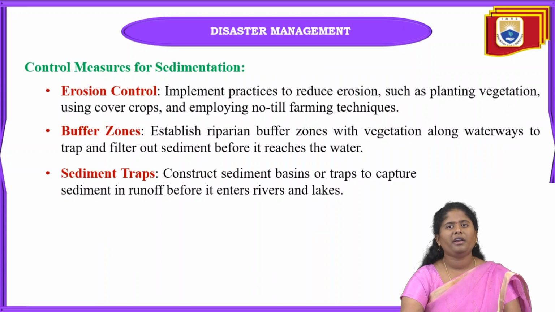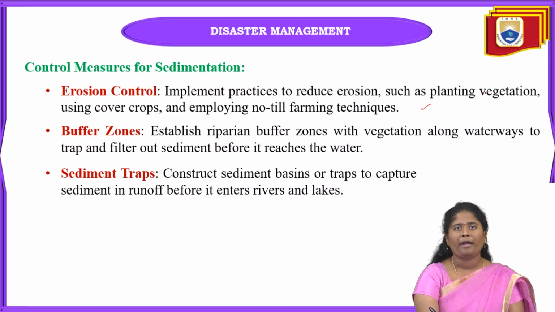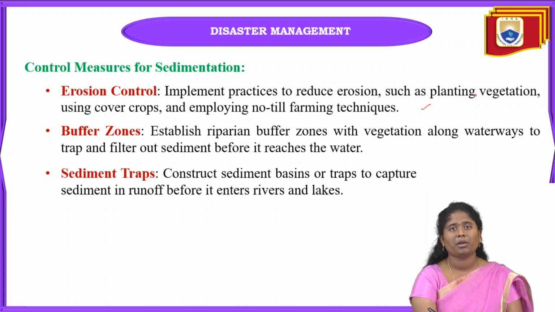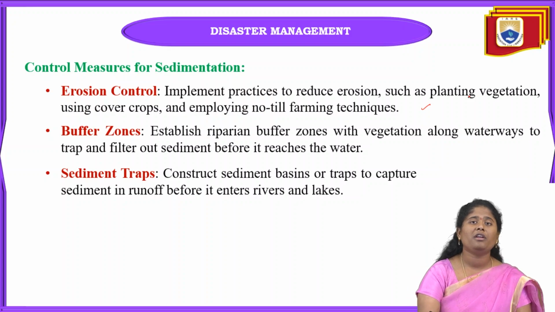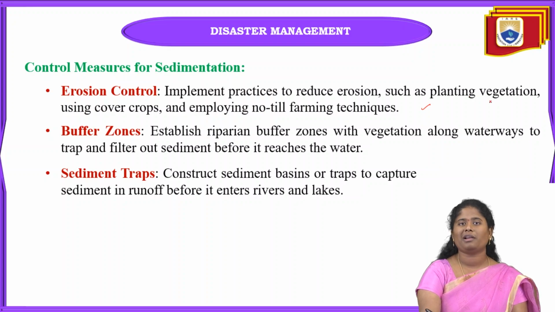And the next one is control measures of sedimentation. The first one is erosion control. We have to control this erosion. How are we going to control this? We have to cover up the crops, employ no-till farming techniques, and also plant vegetation. By making these practices, we may reduce the erosion, and if we reduce the erosion, that will be a great benefit towards the climatic conditions also. Next one is buffer zones.